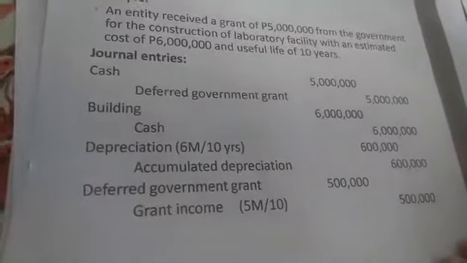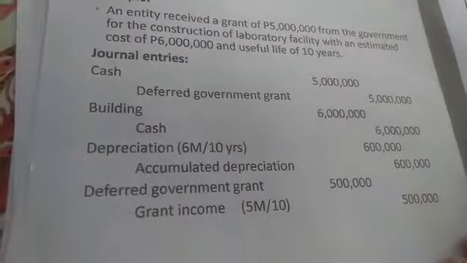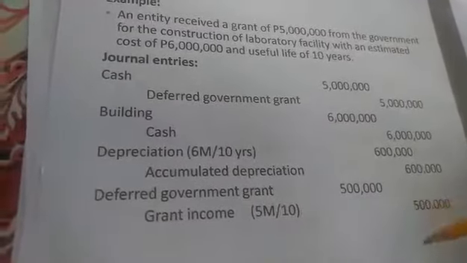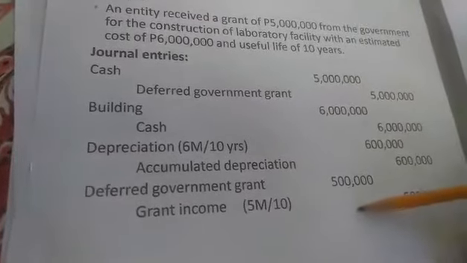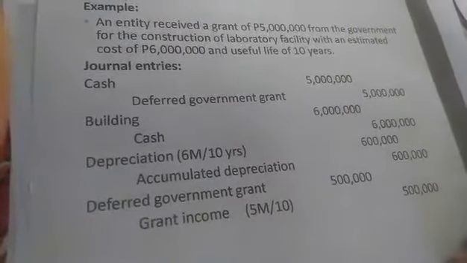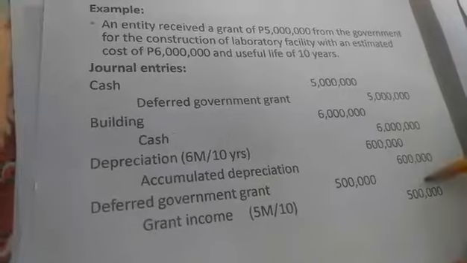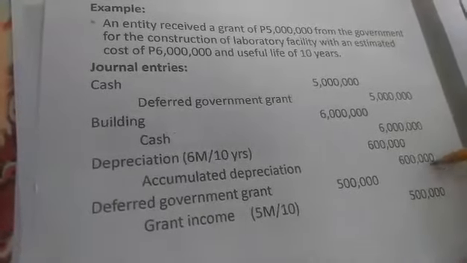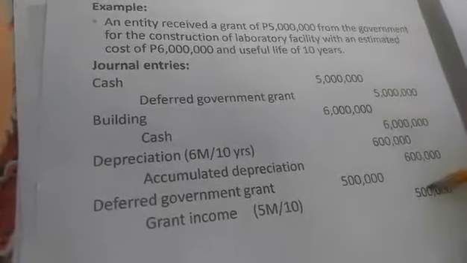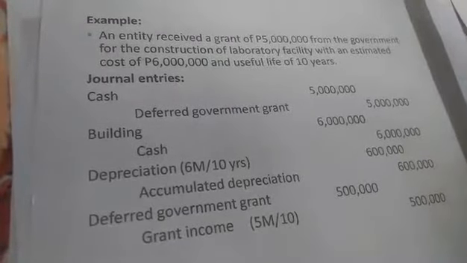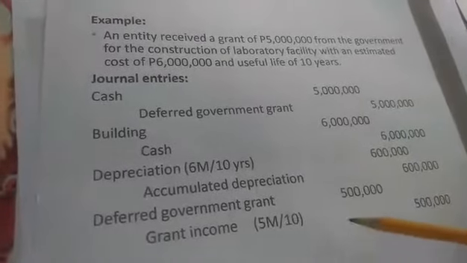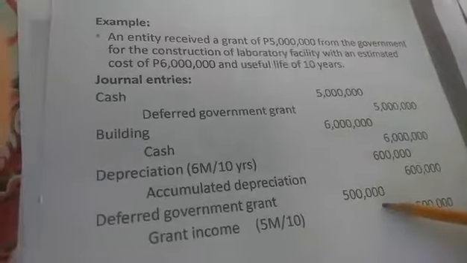And after that, magre-record din tayo. Since na-record na natin yung expenses, we will now record the grant income. Diba sabi natin sa accounting treatment, dapat on a systematic basis tayo. Na pag nag-record tayo ng expenses, we also record the corresponding income. So, in this case, debit natin deferred government grant.